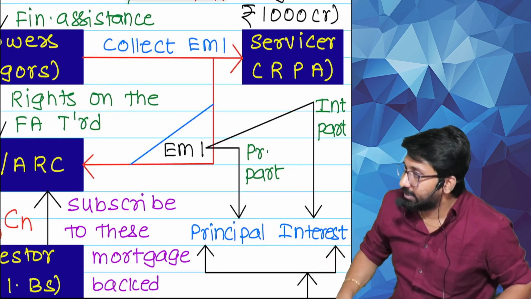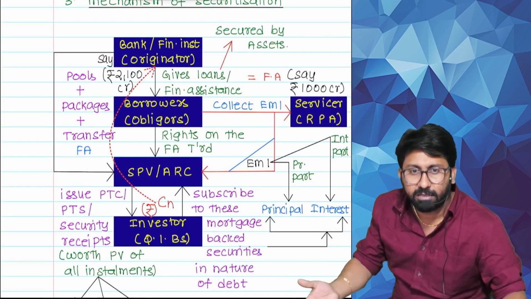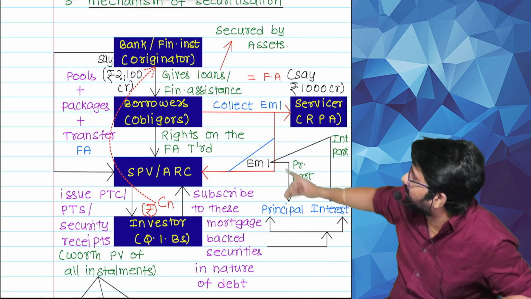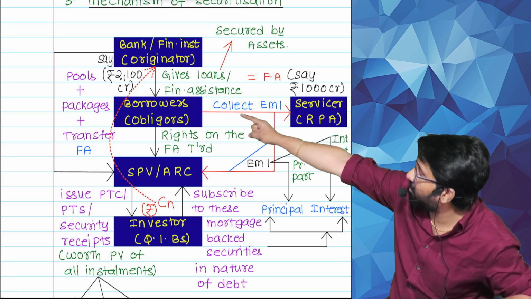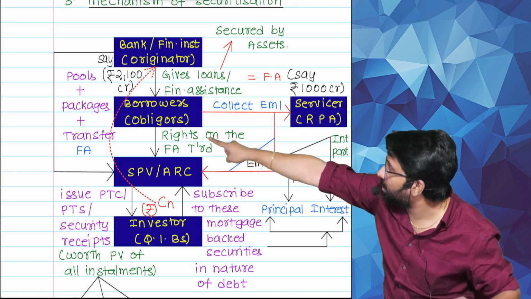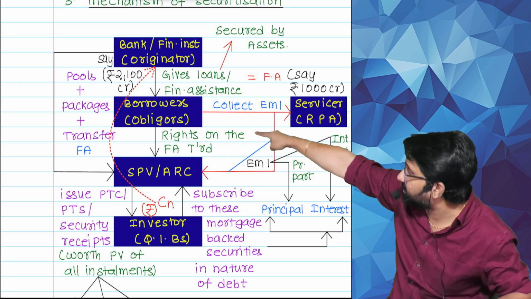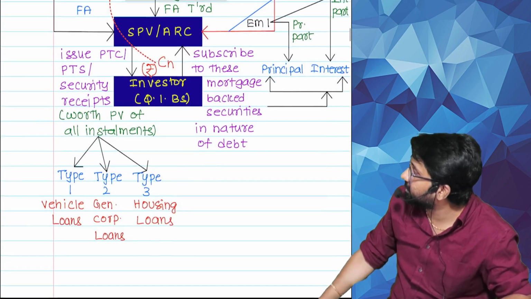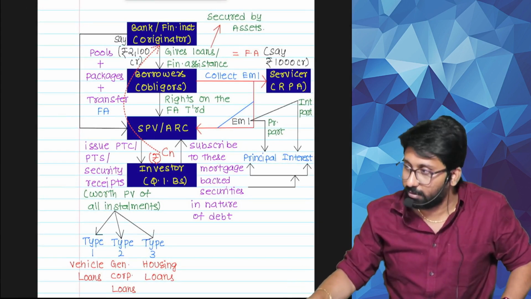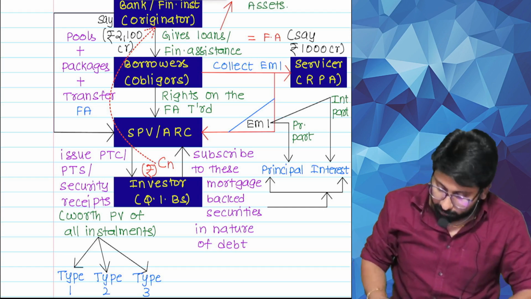Next, who is he? Servicer, receiving and paying agent. What is the work of a receiving and paying agent? Fairly clear: receive EMI, pay EMI. He will service the total debt. See the arrow mark. From the borrowers he will collect the EMI and transfer it to the SPV, the principal part to principal and the interest part to interest. This is all the concept of securitization in India. In a diagram, this is how the securitization mechanism works. Up to here, everyone had clarity.